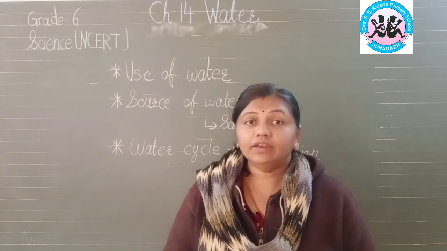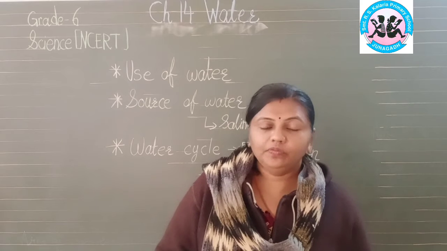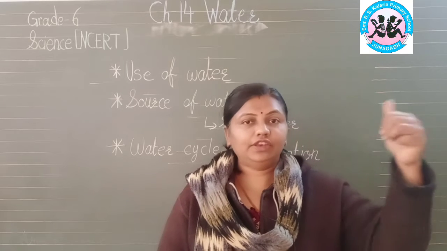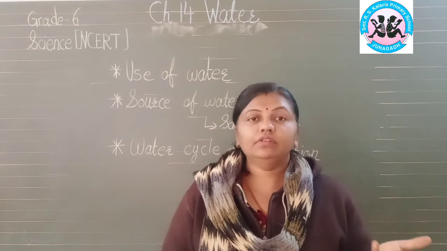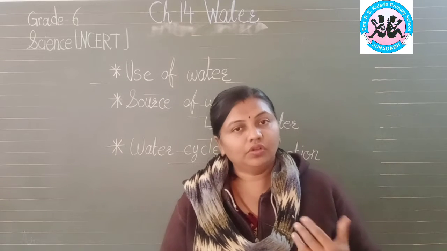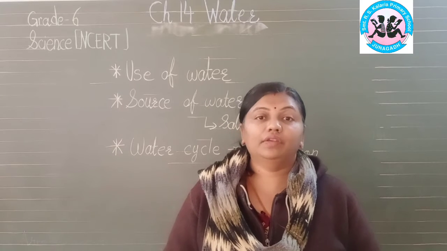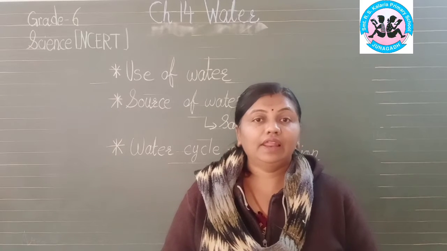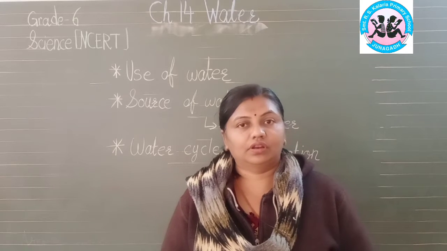But where does this water come from? You will say tube wells. When you switch on the tube wells, the water will come and through motors it will reach everywhere at your home. Or you can also say river, dam, lake, these are the various ways through which you get the water.